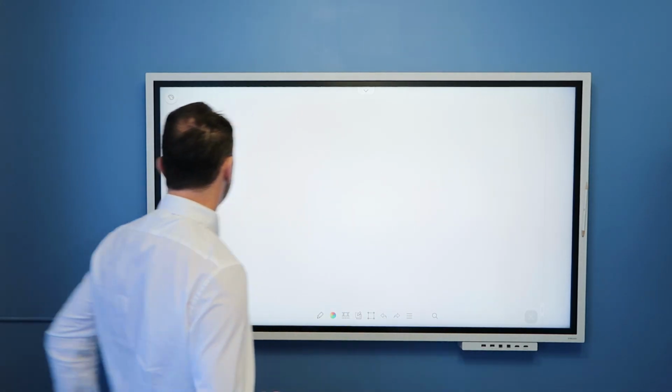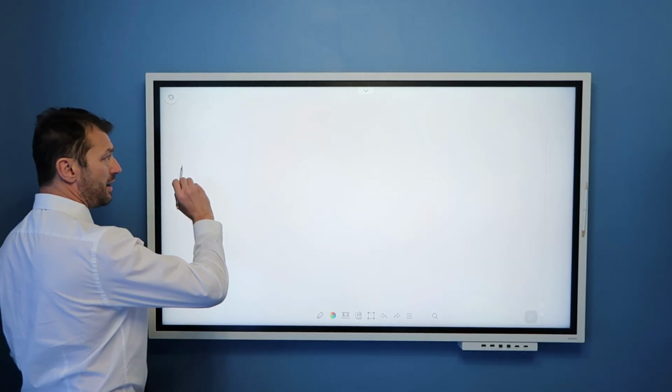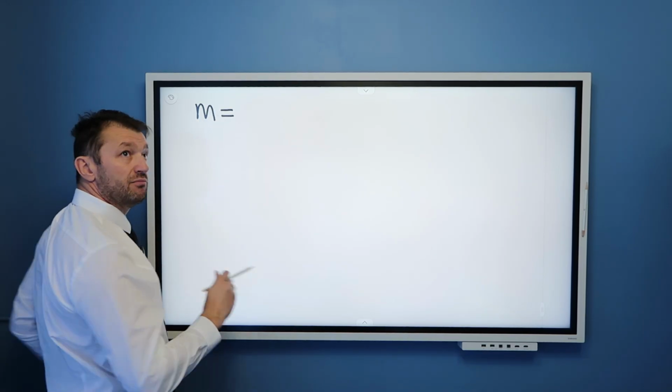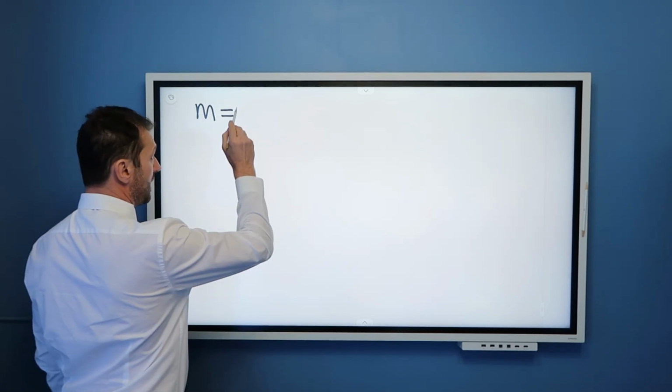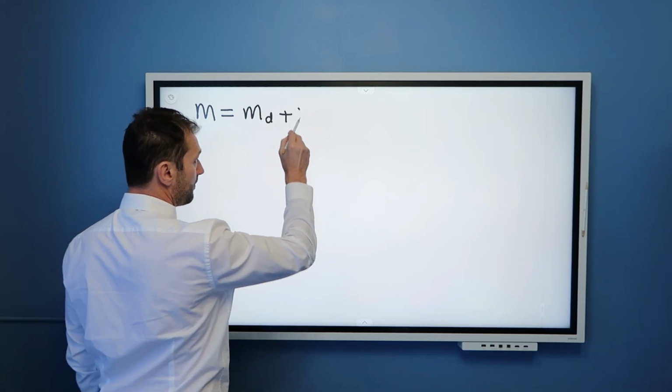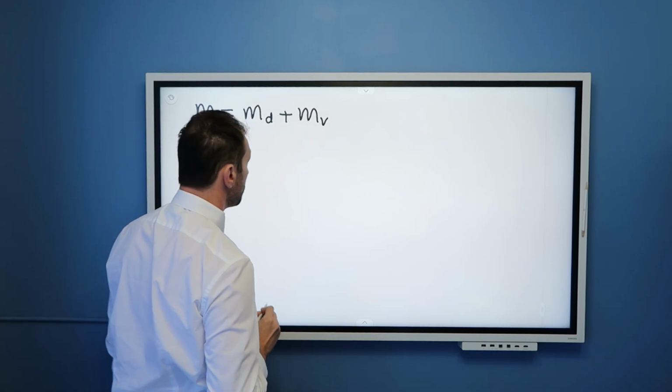Now, how do we do it? We know from my previous video that the total mass of air in this room, for example, can be split into the mass of dry air plus mass of water vapor.